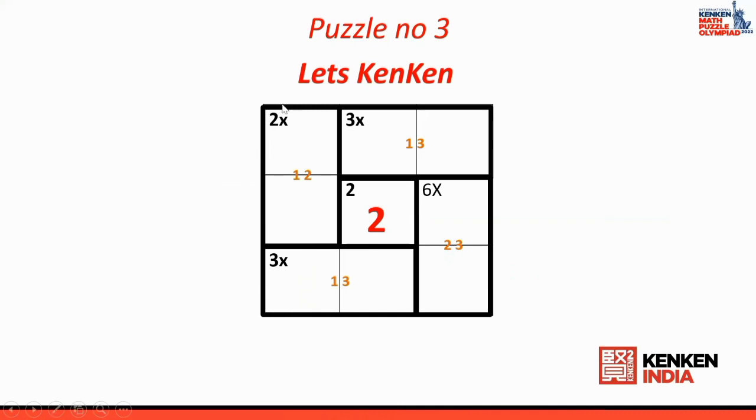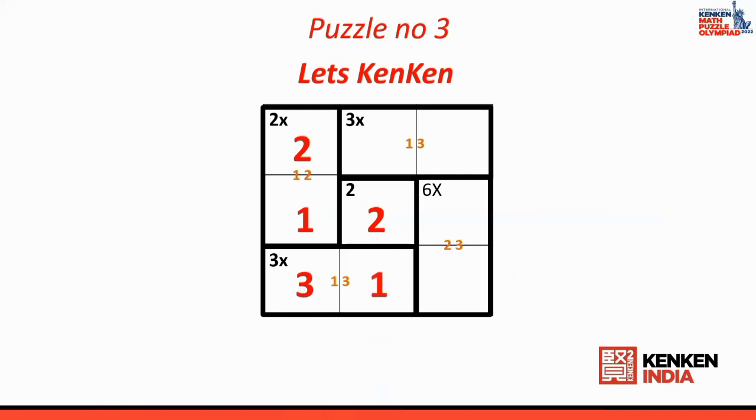Now if you're going to look at the left cage, you have the option 1 and 2. Now can 2 come here? If the 2 comes here, then it is going to clash with this particular 2. So 2 cannot come here, which means that the 2 has to go on top only. If the 2 goes on top, then 1 comes down, so that this cage is over. Then I come to the last grid. This is 3. This is the missing number because 2 and 1 is here, only 3 is missing.